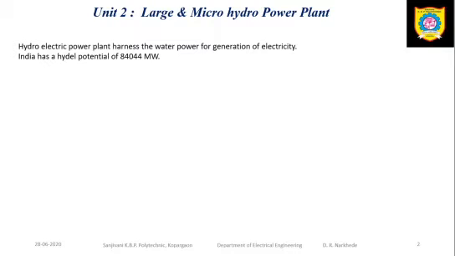Hydroelectric power plant converts the water power into electricity. So basically the hydroelectric power plant harnesses the water power for generation of electricity. India has a total hydel potential of nearly 84,044 megawatt.